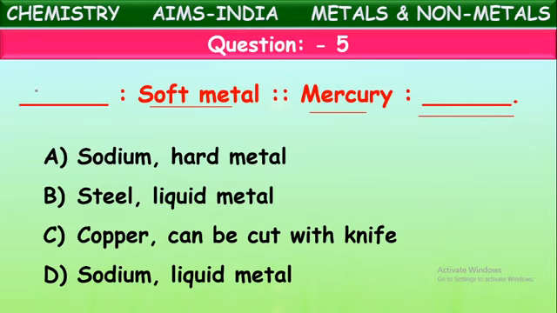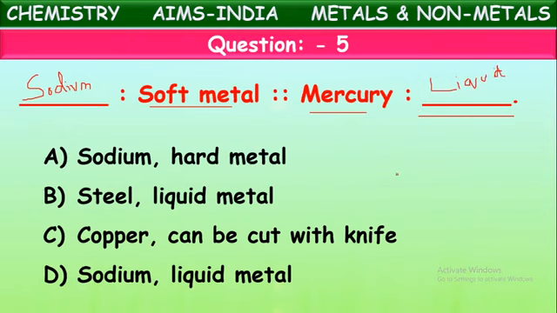So in the first blank we have to put sodium. Sodium is one of the soft metals. Next, what kind of metal is mercury? Is it a hard metal or a liquid metal? Yes, mercury is a liquid at room temperature. Mercury is a liquid metal and the soft metal is sodium.